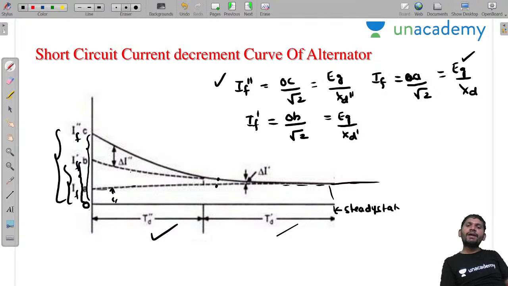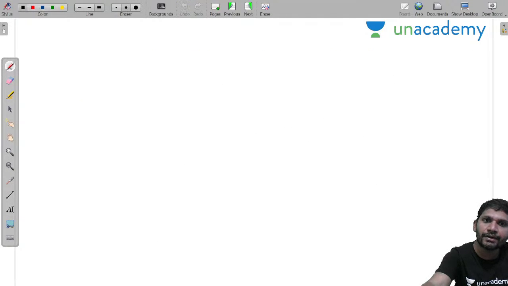Sir, it is the subtransient period. This is the transient period. After this, we can get this. This constant value of current indicates the steady state condition. Like this, also directly by using this decrement curve of the alternator, you can calculate the IF double dash, IF dash, and the IF, sir. Yes, students, you please concentrate.